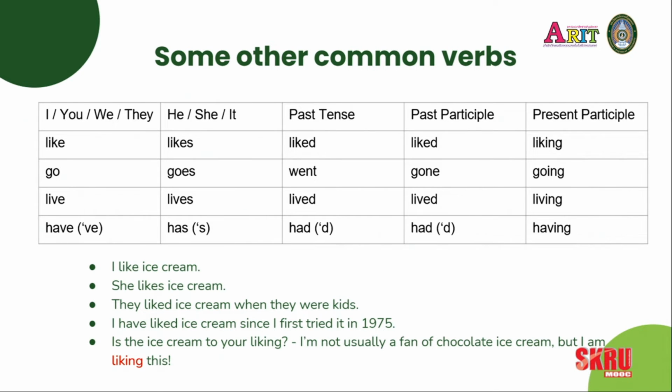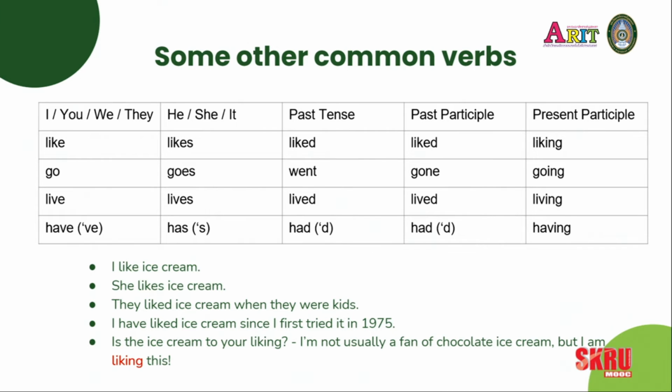Where do you live? I live in Scotland. He lives in Scotland. I lived in Scotland. I have lived in Hat Yai and Songkhla. I am living in Songkhla at the moment. So the versions of the verb.